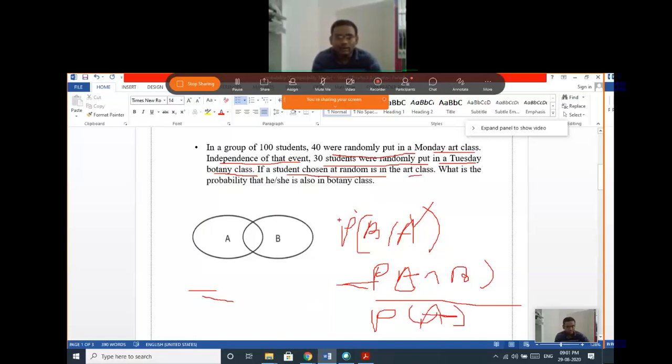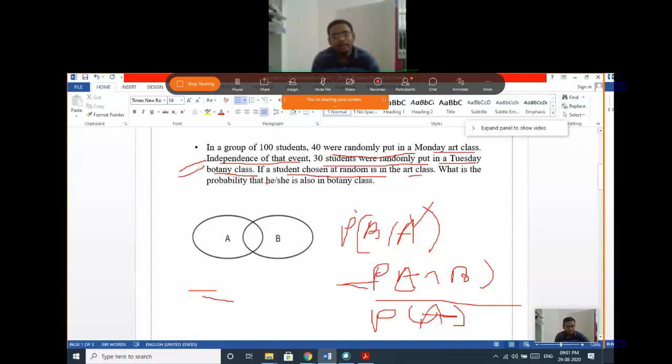Now something is not available like in the previous example. Here probability of A intersection B is not given. Here probability of A is given, probability of B is given, but probability of A intersection B is not given. But here it is mentioned that it is an independent event.